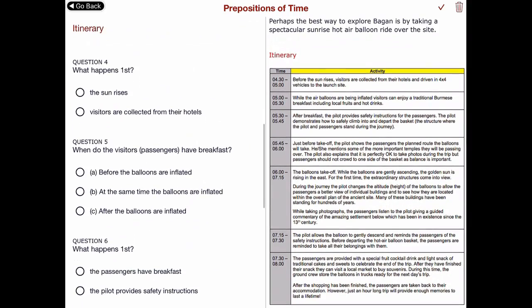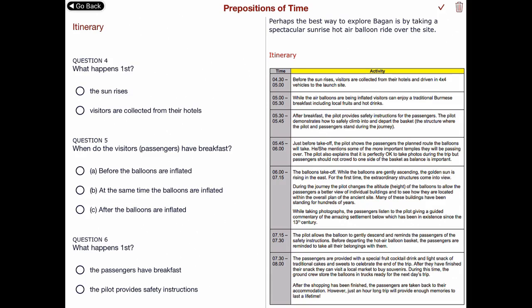Now, we're going to look down here at the itinerary, and this is when we really get into the use of before and after. So the first question is, what happens first between these two options? And it's right in this section right here. Before the sun rises, visitors are collected from their hotels and driven in 4x4 vehicles to the launch site. So what happens first? Before the sun rises, so that means that happens first.